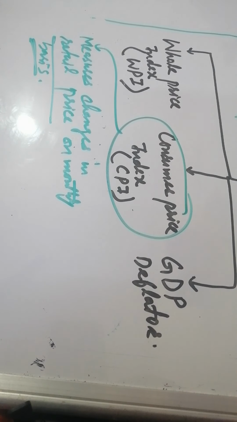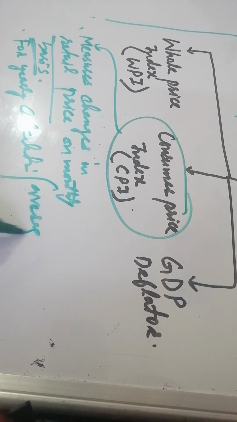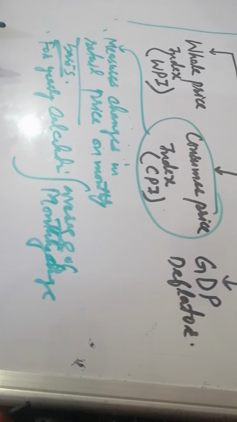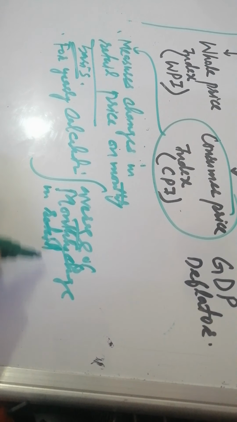फिर हमें अगर एक साल के लिए निकालना होगा तो हम क्या करेंगे, for yearly calculations. For yearly calculation what we will do, we will just take the average of the monthly change in the retail prices.